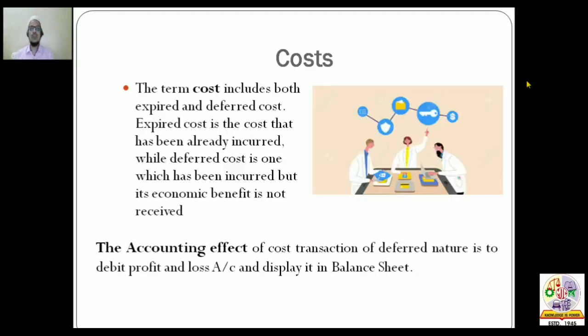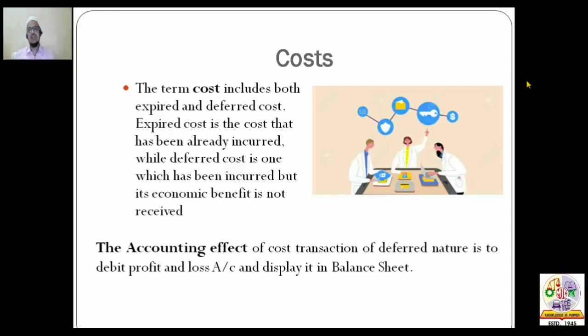Next we move on to cost. Cost is a wider term. It includes both expired as well as deferred cost. Expired costs are those which have already been incurred, whereas deferred costs are those costs which have been incurred but the benefits of those costs have not completely been realized or received.